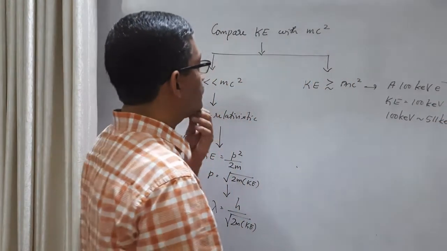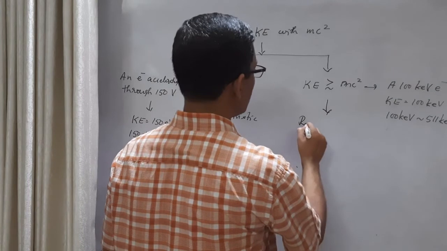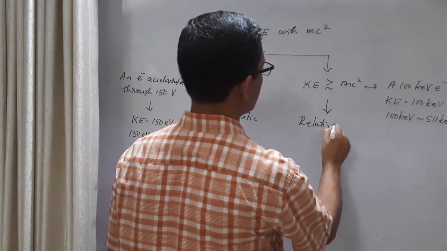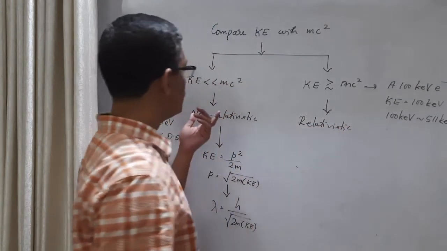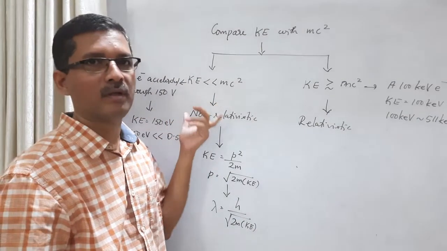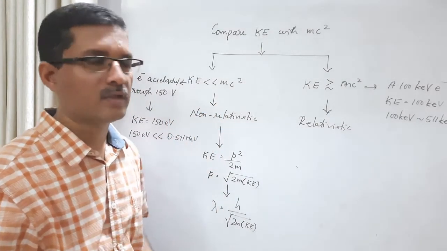So in this case, the situation is relativistic. We have to definitely use the relativistic calculation. In the 150 volt case we can also use it, but there an approximate non-relativistic calculation is sufficient.